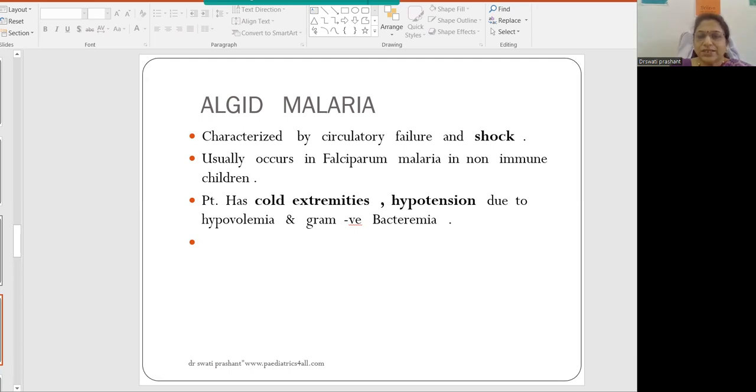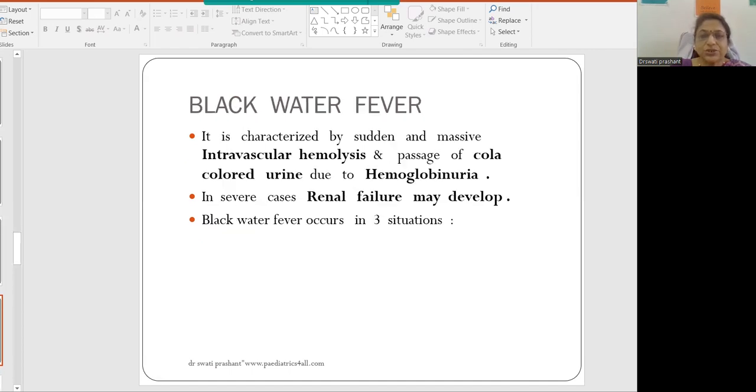The patient has cold extremities, hypotension due to hypovolemia, and also there is gram-negative bacteremia, which will worsen the condition. Black water fever is characterized by sudden and massive intravascular hemolysis and passage of cola-colored urine due to hemoglobinuria. In severe cases, renal failure may develop.